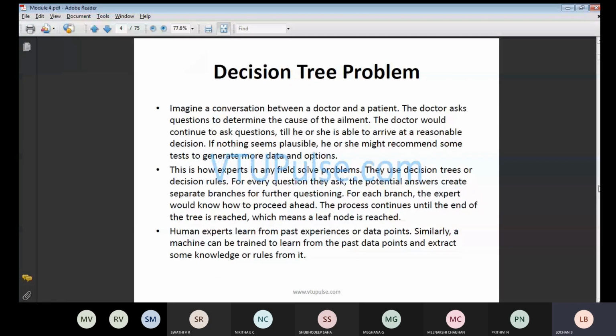Imagine a conversation between a doctor and a patient. The doctor asks a question to determine the cause of an ailment. The doctor would continue to ask questions till he or she is able to arrive at a reasonable decision. If nothing seems feasible, he or she might recommend to generate more data. That means they check the conversation between the doctor and the patient, and how you need to solve the problem. This is how an expert in the field solves the problem.